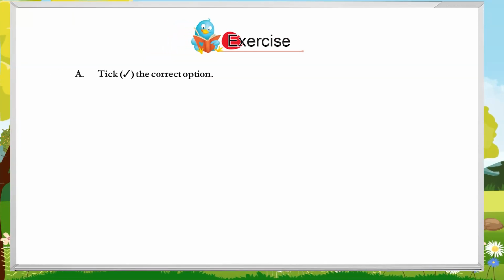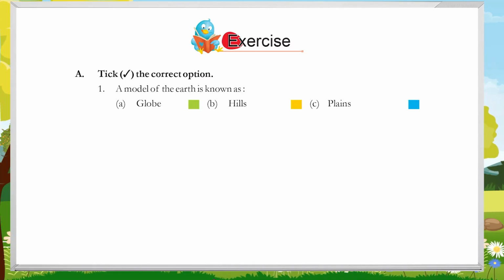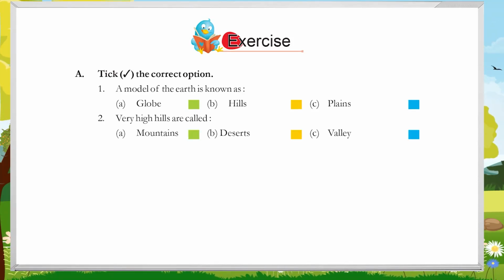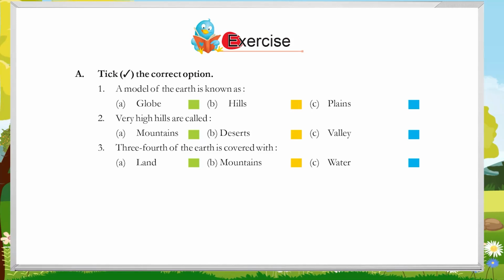Exercise. A. Tick the correct option. 1. A model of the earth is known as A. Globe, B. Hills, C. Plains. 2. Very high hills are called A. Mountains, B. Deserts, C. Valley. 3. 3/4 of the earth is covered with A. Land, B. Mountains, C. Water. 4.